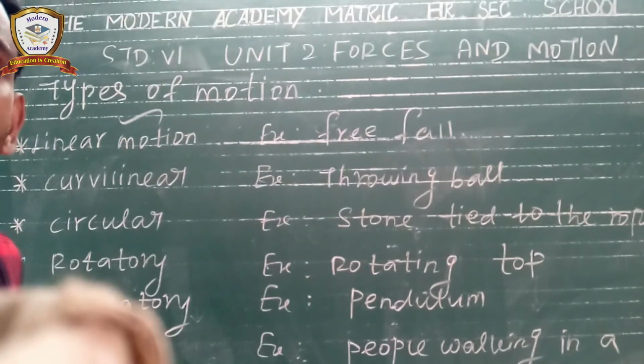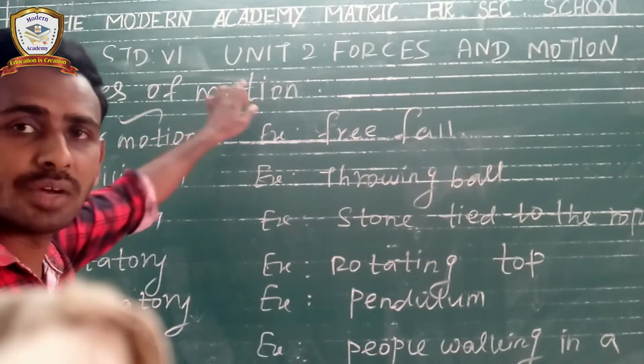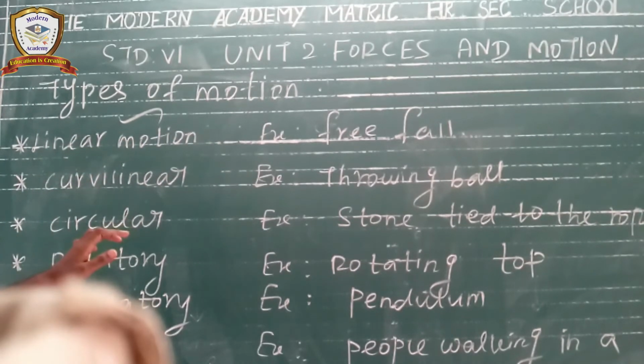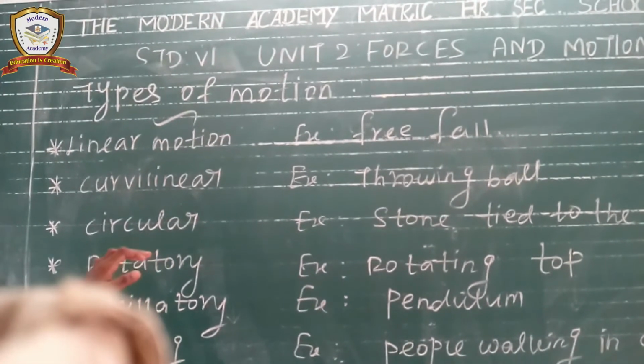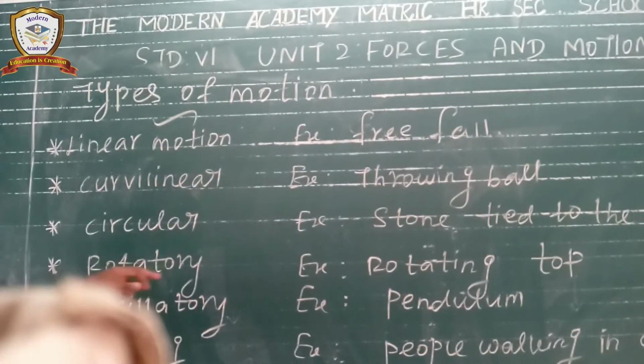Okay. Then the next heading is types of motion. Types of motion. Okay, there are different types. First one, linear motion. Next one, curvilinear motion. And the next one, circular motion. Next one, rotating motion. Next one, oscillatory motion. And the next one, zigzag motion.